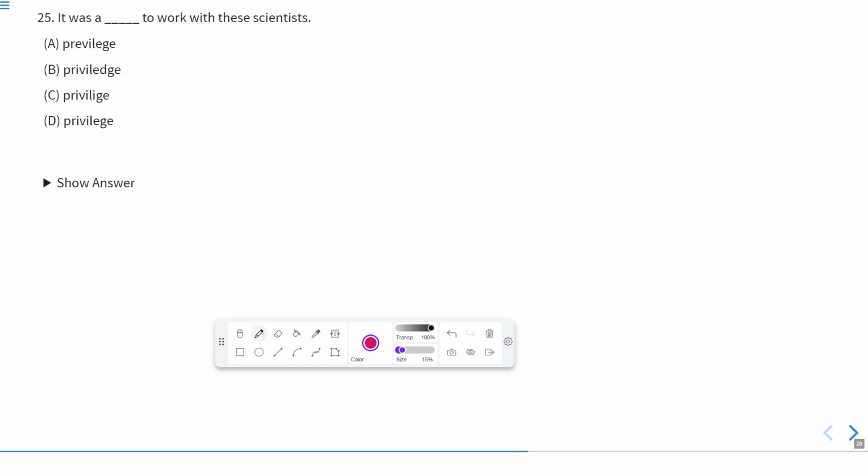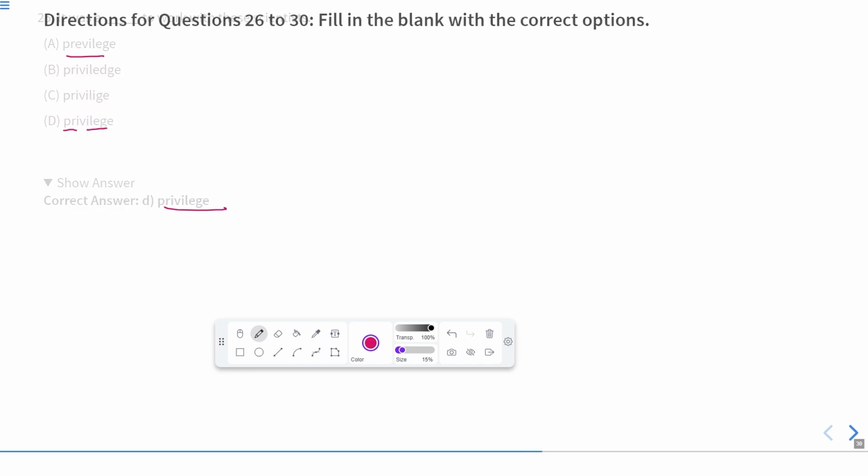So this is 25. It was a dash to work with these scientists. So privilege means benefit. So the spelling of privilege, privilege, not prev, not pre, it says privilege. So according to this, D is the correct answer, that is privilege. This is the correct spelling of privilege. Okay, so it was a privilege. Privilege means benefit to work with these scientists.